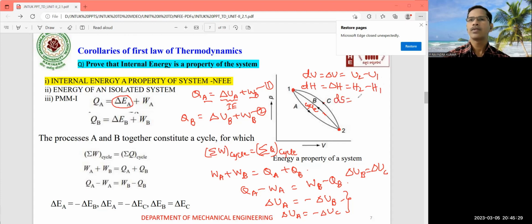Next, dS, the change in entropy, is equal to S2 minus S1. Here the change in volume is equal to V2 minus V1.